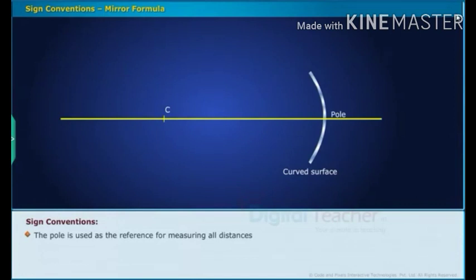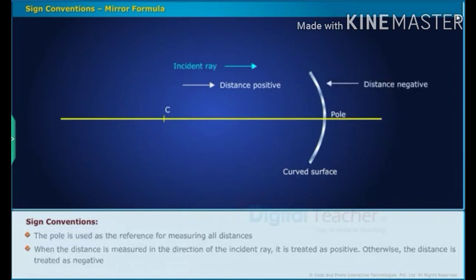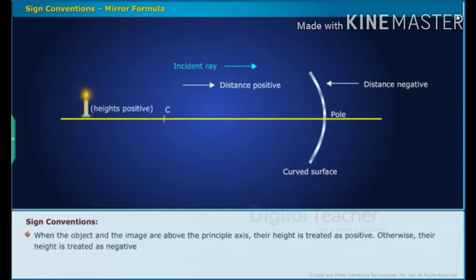Some sign conventions are used in this derivation. They are: the pole is used as the reference for measuring all distances. When the distance is measured in the direction of the incident ray, it is treated as positive. Otherwise, the distance is treated as negative. When the object and the image are above the principal axis, their height is treated as positive. Otherwise, their height is treated as negative.